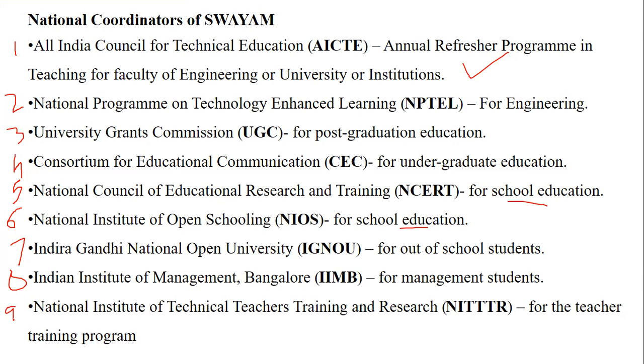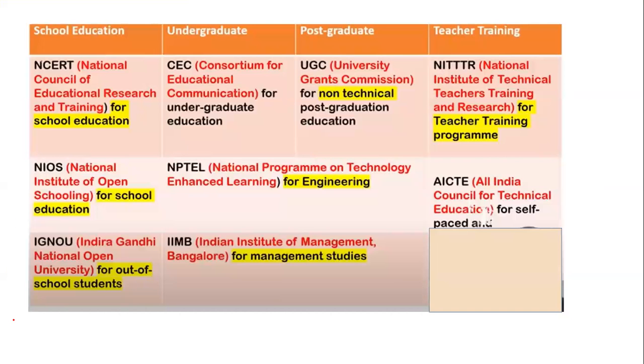Now students may ask, how do we remember this? See, let me tell you one thing. You need to find out your tricks and ways, and we will also be helping with some acronyms in order to keep it in mind. So I've given you a small table: school education, what comes under it? NCERT is the umbrella for school education. NIOS, open schooling, as I said, is for school education. IGNOU is for the school dropouts, okay.